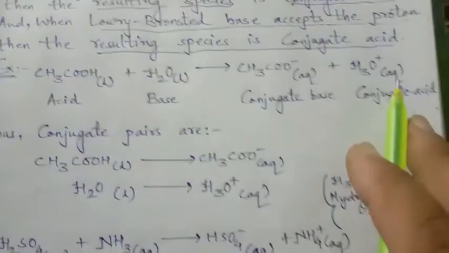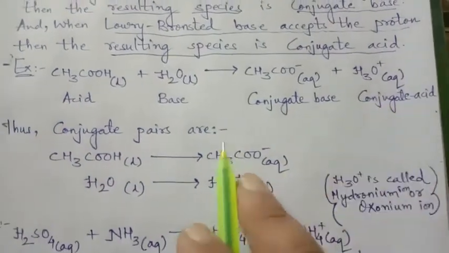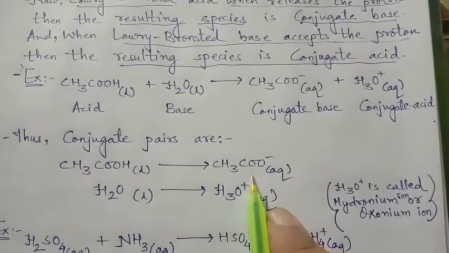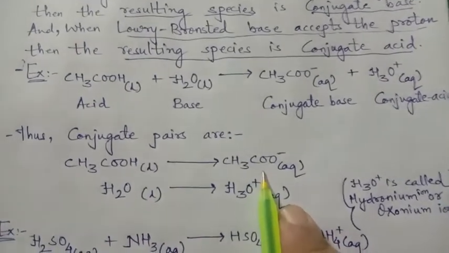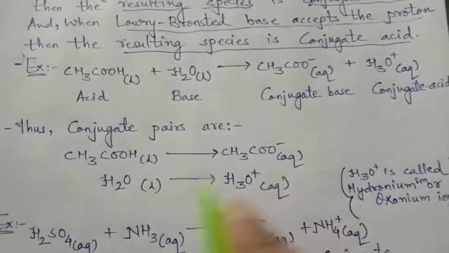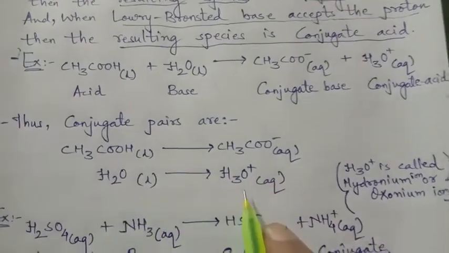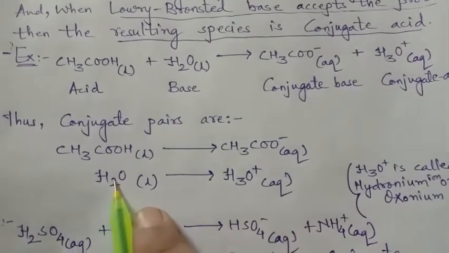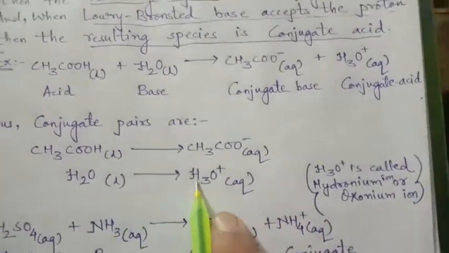So for this reaction, if we are supposed to write the conjugate pairs, then CH3COOH to CH3COO minus is one conjugate pair: this is the acid, this is the conjugate base. And H2O to the hydronium ion is the other conjugate pair, where this is the base and this is the conjugate acid.